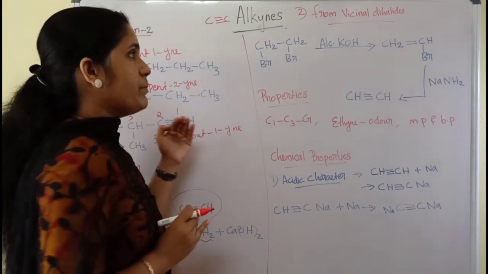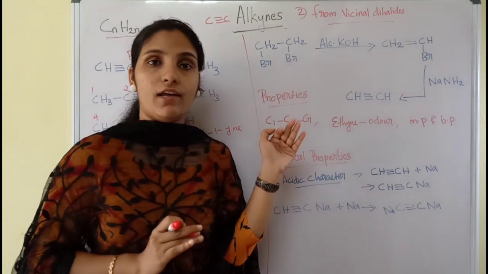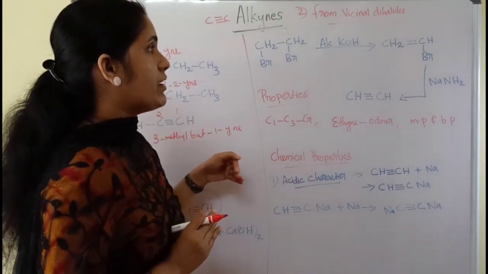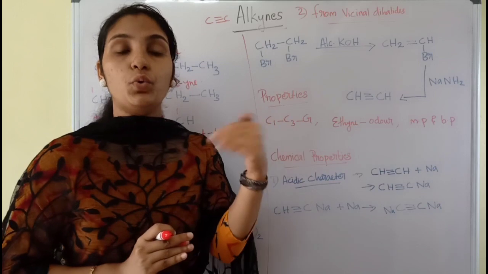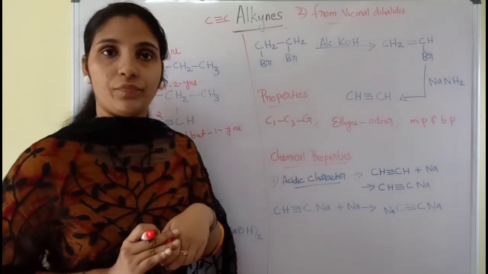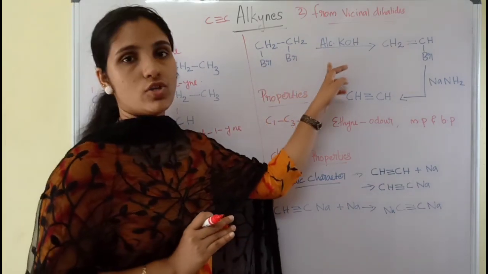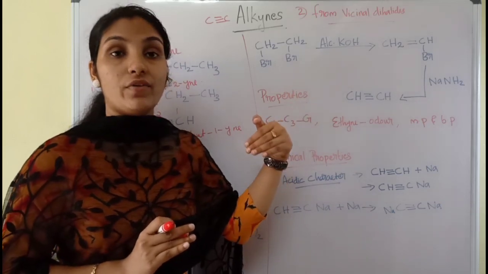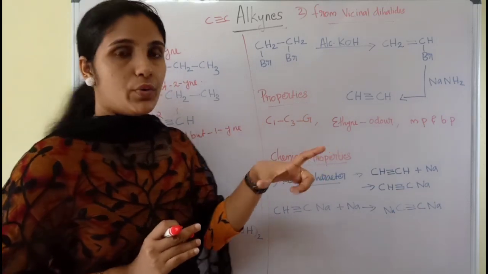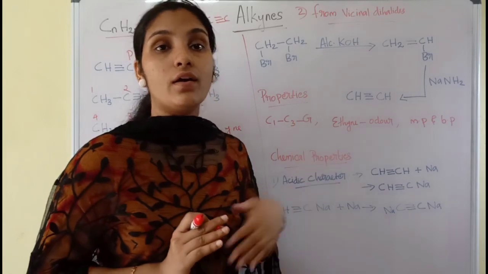The second method of preparation of alkyne is from vicinal dihalide. Already we have learned that a vicinal dihalide has 2 halogen atoms on adjacent carbons. This vicinal dihalide should be treated with alcoholic KOH. The same method we learned in the previous hydrocarbon also, but here the product formation is slightly different. The reagent is the same.